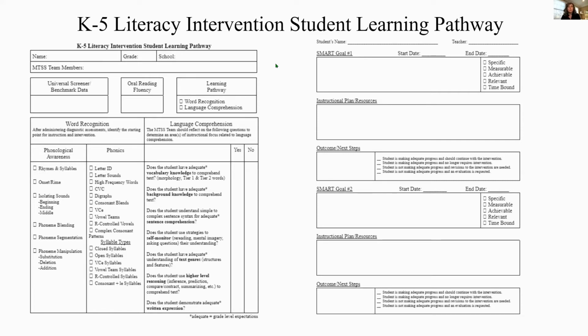There is also a place for MTSS teams to craft SMART goals that are aligned to the learning pathway of each child, an area to plan for instructional materials and resources, including how and when progress monitoring may occur, and a place for teams to record the outcomes and next steps. Again, this document and the use of the MTSS decision tree could be used throughout the school year in collaboration with the school's teacher and MTSS team to determine and provide interventions. These tools also provide documentation that would be beneficial in a student's literacy assessment portfolio or lab folder.